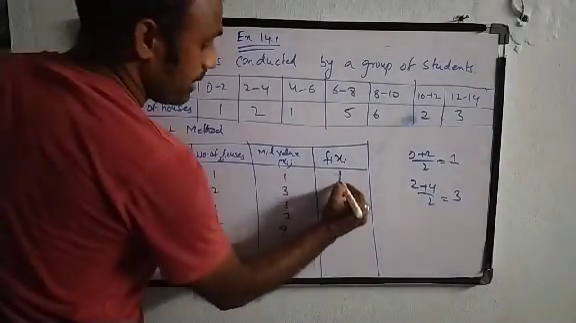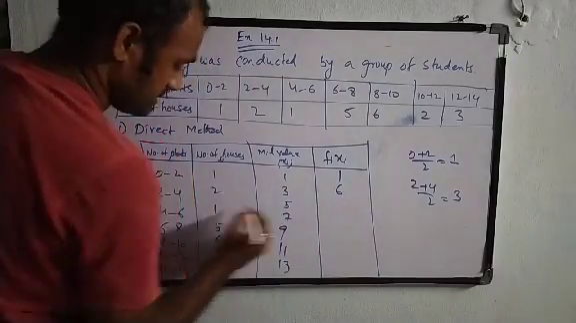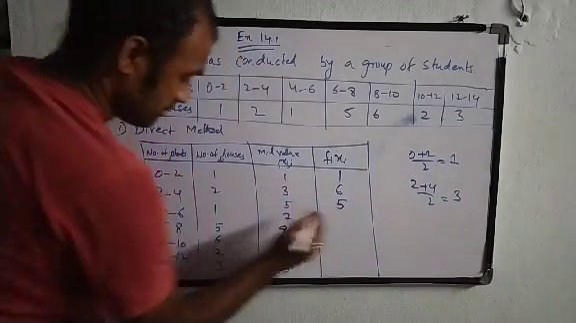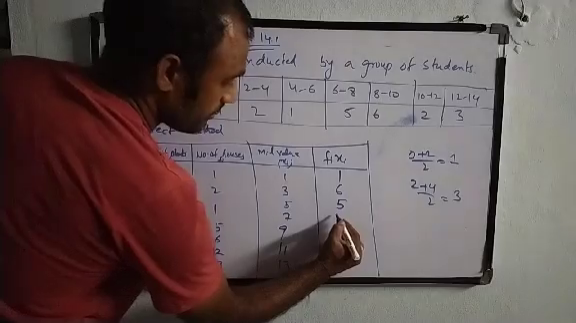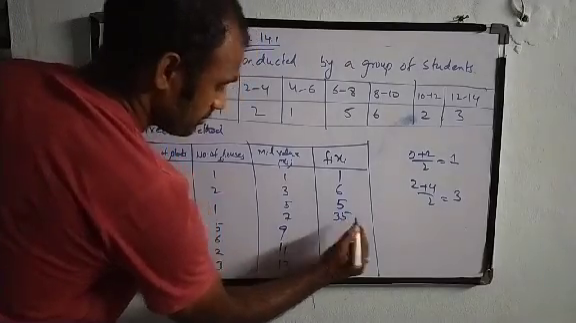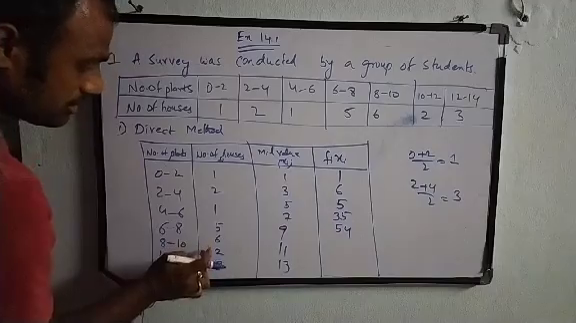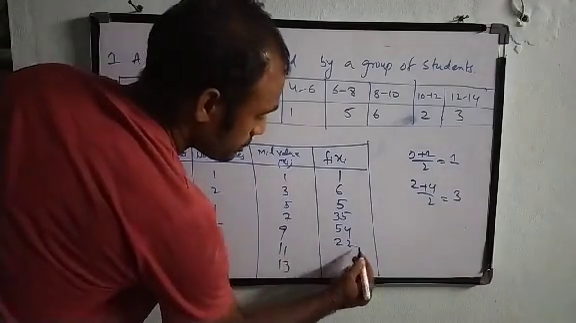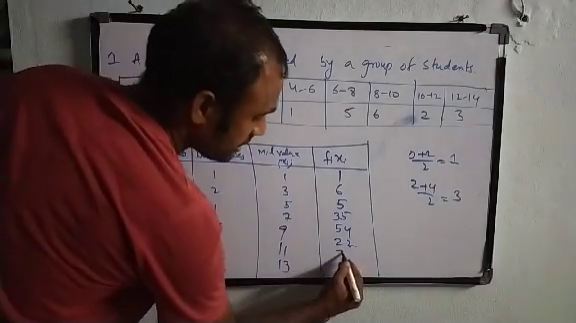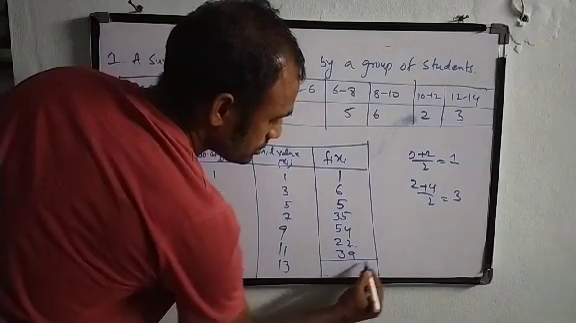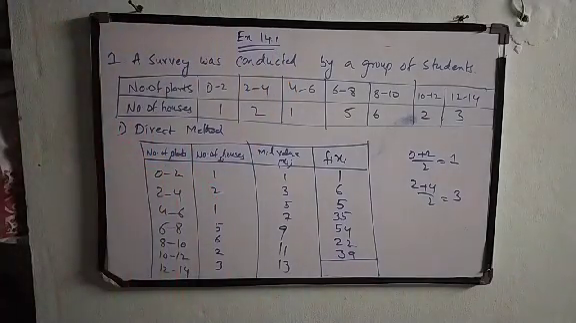1 into 1 will be 1. 2 into 3 will be 6. 1 into 5 will be 5. 5 into 7 will be 35. 6 nines are 54. 2 elevens are 22. 3 thirteens are 39. So let us add all these numbers.